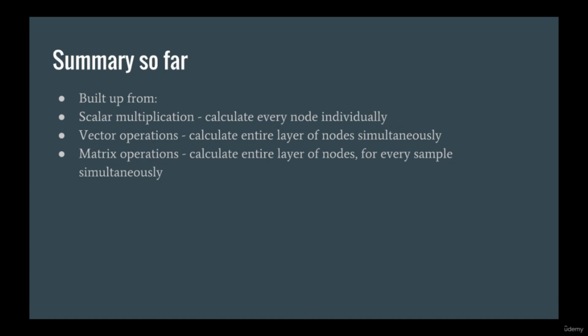So hopefully everything so far has made sense to you. What we did was build things up from basic scalar multiplication, where we considered the value at each node one at a time, to vector operations, where we calculated an entire layer of nodes at the same time, to matrix operations, where we calculated an entire layer of nodes for every sample at the same time.